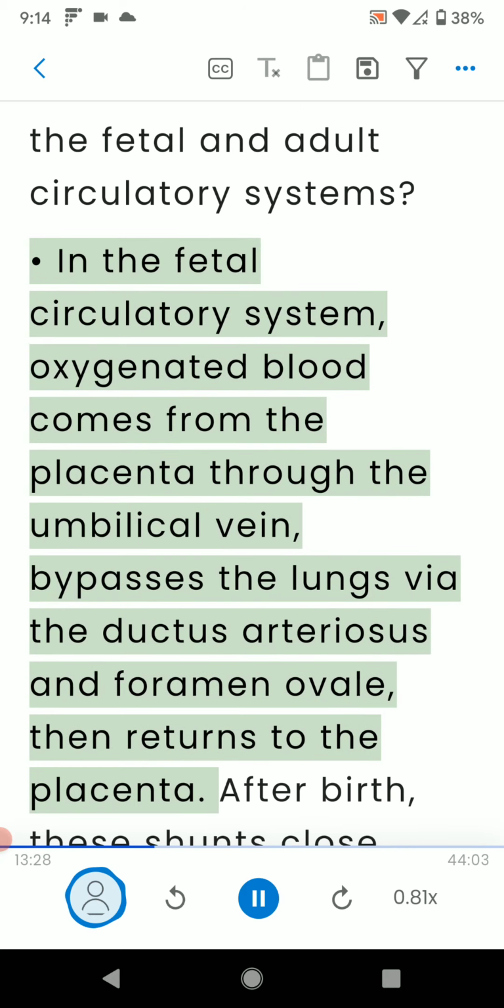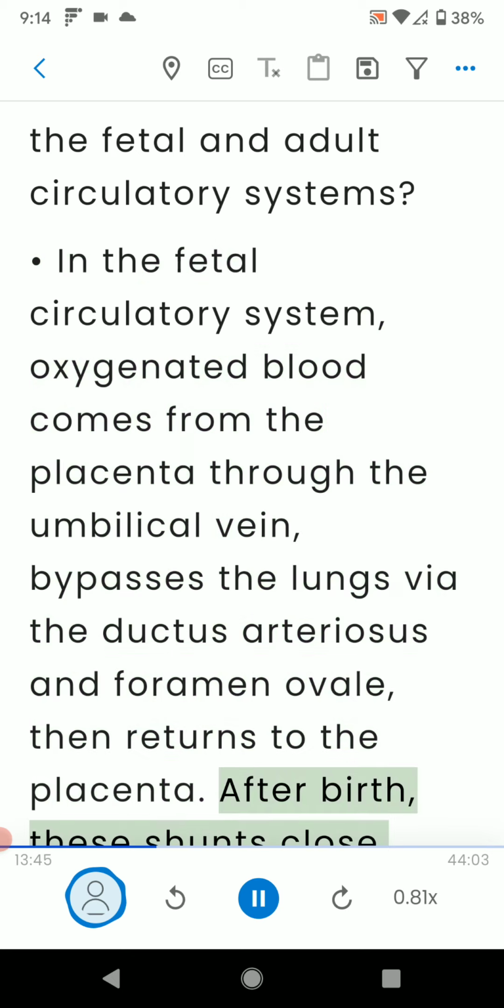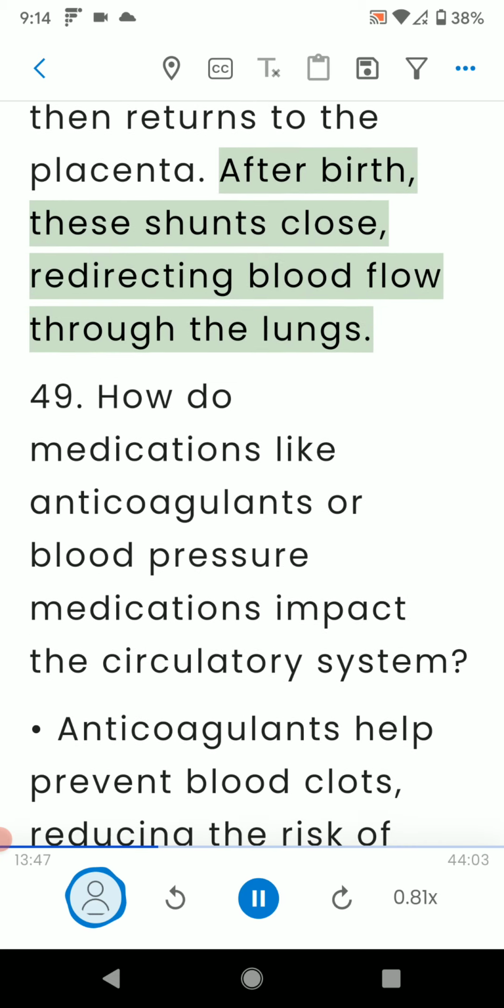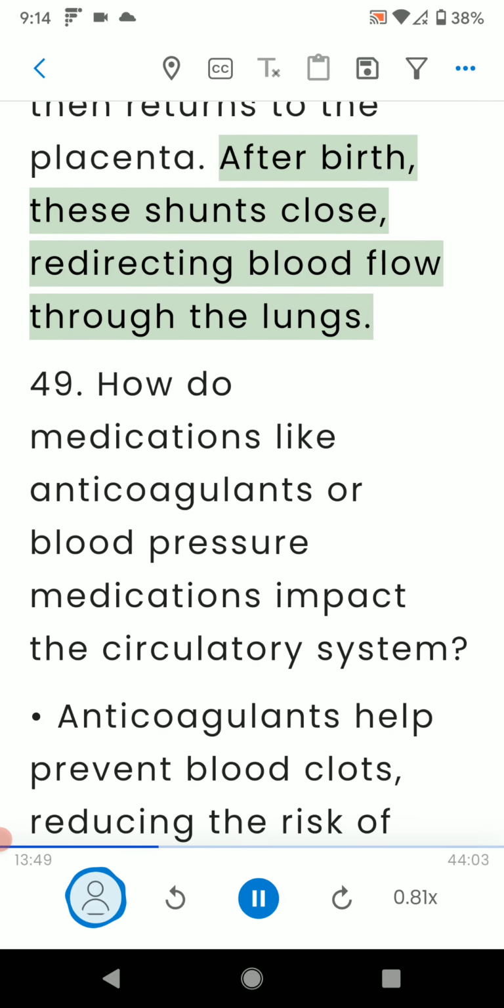48. What are the differences between the fetal and adult circulatory systems? In the fetal circulatory system, oxygenated blood comes from the placenta through the umbilical vein, bypasses the lungs via the ductus arteriosus and foramen ovale, then returns to the placenta. After birth, these shunts close, redirecting blood flow through the lungs.